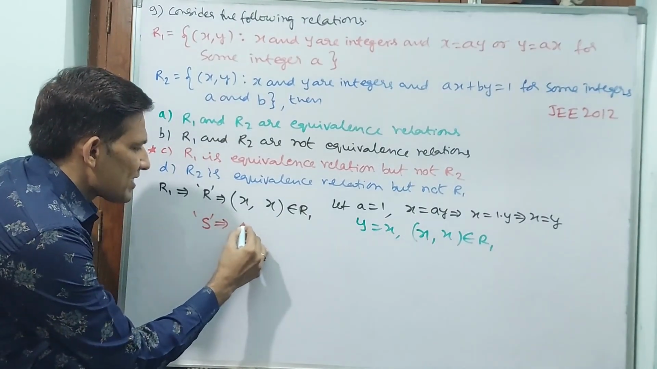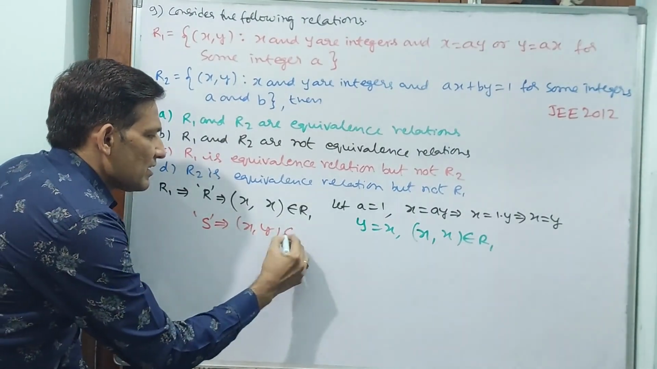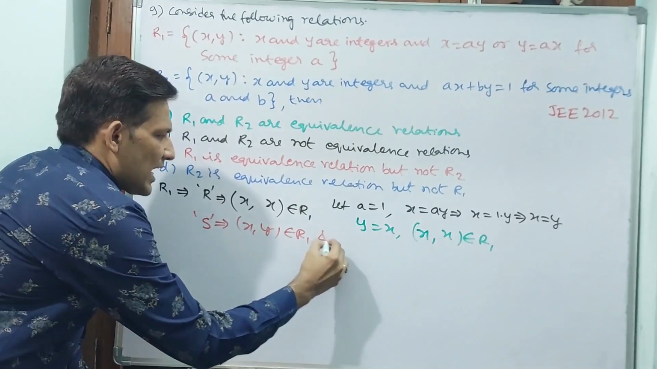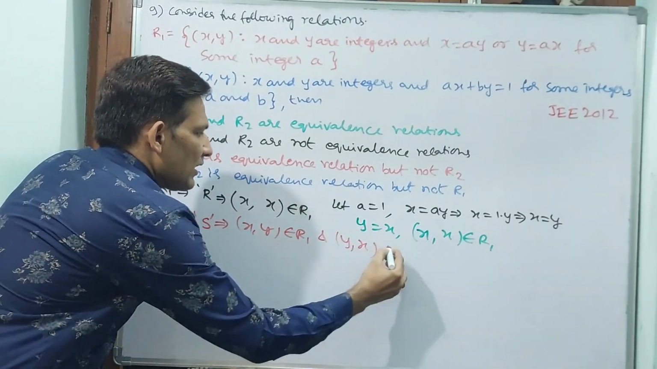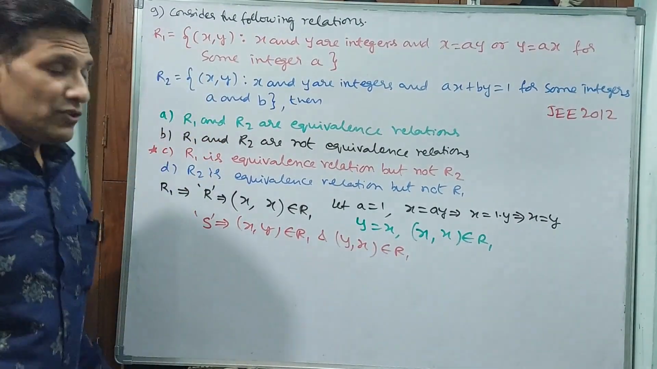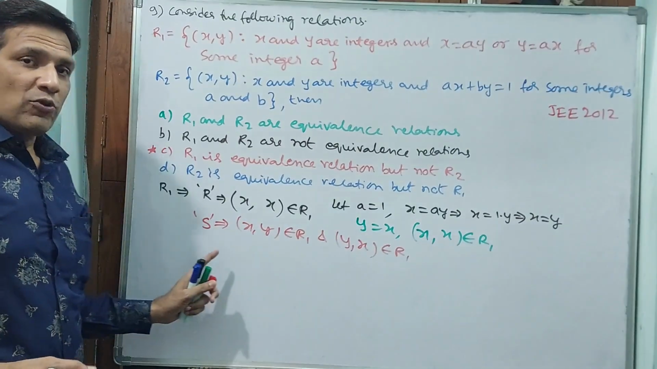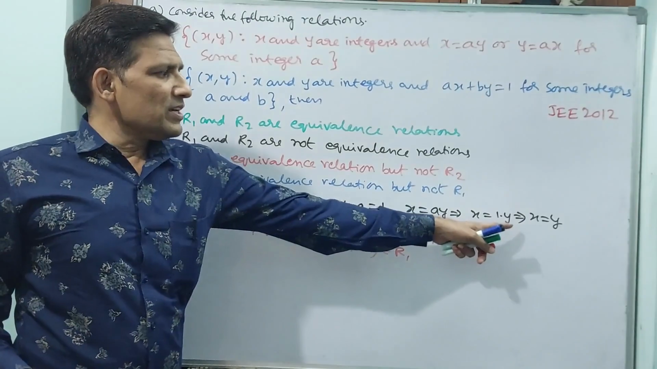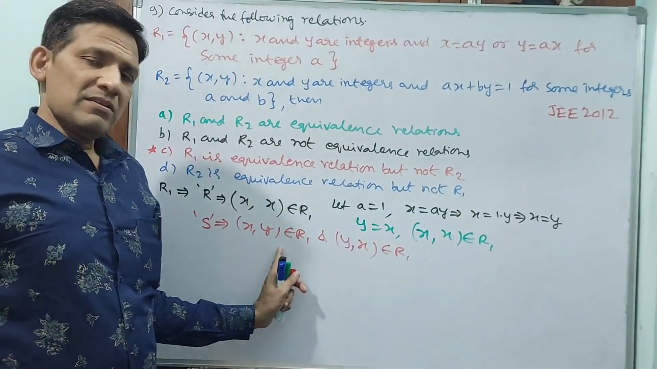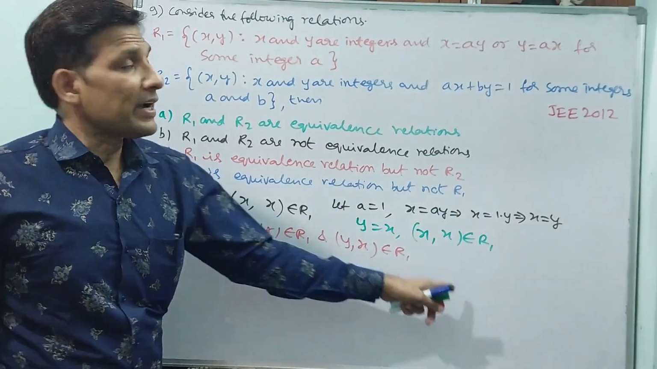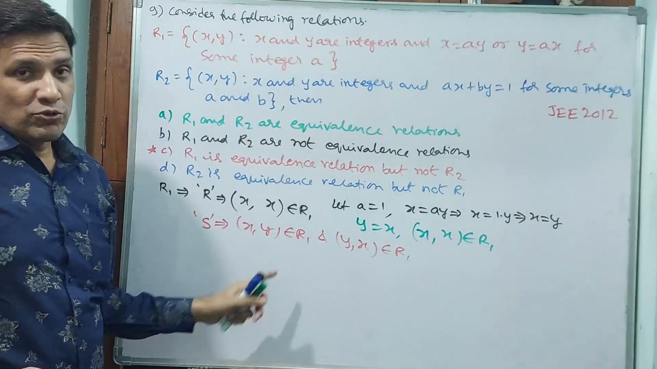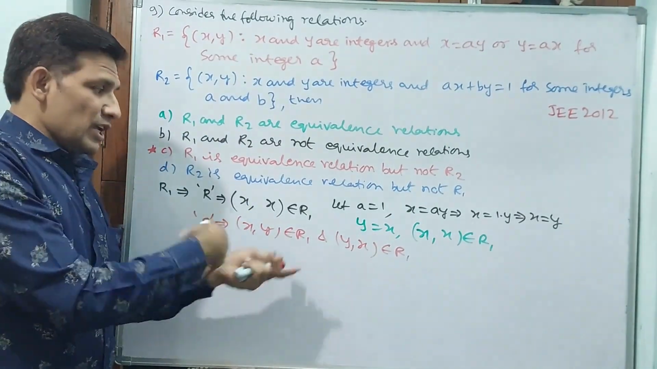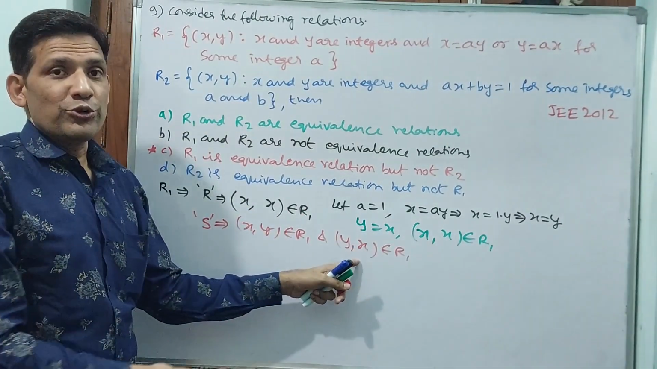Symmetric relation: what is it? If (x, y) belongs to R1, then (y, x) also should belong to R1. If these two conditions are satisfied, then we call it a symmetric relation. Same case here: in this case again, an integer should come. Yes, y is going to come as an integer. Even if you give y as input, x is also going to come as an integer.